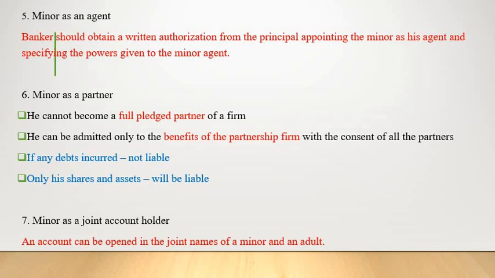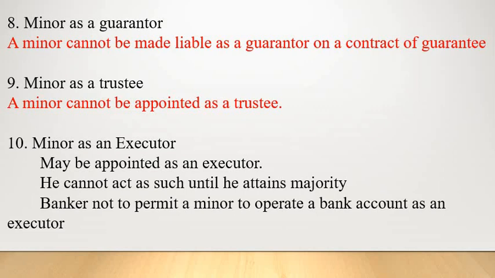Moving on to the eighth point, minor as a guarantor. A minor cannot be made liable as a guarantor on a contract of guarantee, because if he enters into a contract, that contract will be void. That means it is not a valid contract. So a banker should not accept the guarantee of a minor for a debt due from any principal debtor. He can act as an agent, but he cannot give any guarantee towards other people. So the minor cannot act as a guarantor.